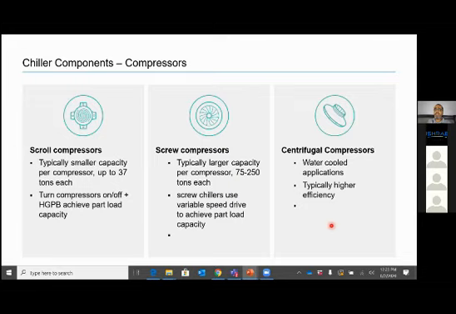So when we look at the three types of compressor: scroll compressor is typically up to 37 tons, compressor on and off. In screw compressor, this is my typing mistake, it is 75 to 450 tons. It uses a variable speed drive also. It is stepless capacity control. Centrifugal is used only for water cooled. Higher efficiency is the main benefit. Maglev chillers are also available in this.